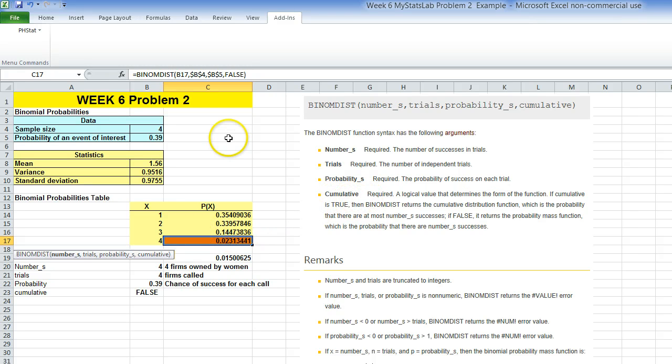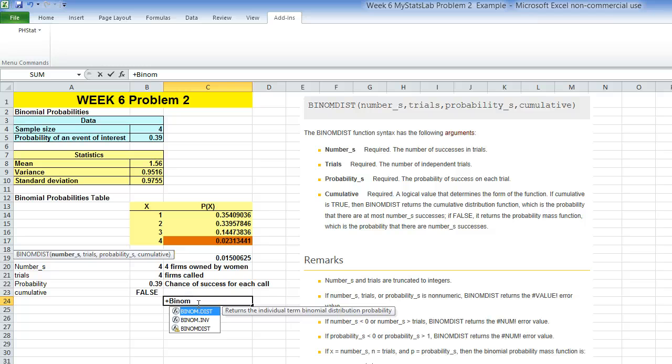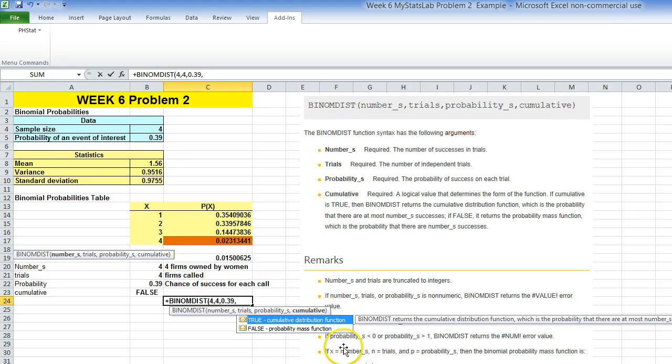In this case, what we're looking at is probability BINOM.DIST, and the number of successes we were interested in is 4. How many phone calls did we make? 4. What was the probability of success? 0.39. And the true or false, if you look at here, you will see how to differentiate.